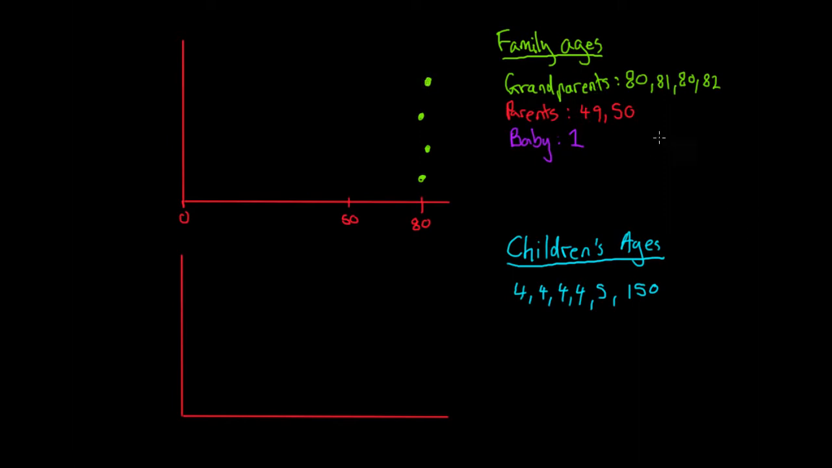For the parents, they were aged 49 and 50. So here on this axis is my mark of 50. We've got 49, which is just a little bit below 50, and then we've got the age of 50. And then for our baby, we've got our 1 observation right down here, just a little bit past 1.